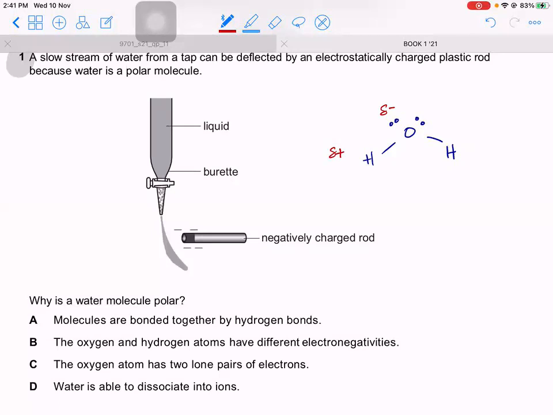So they're saying molecules are bonded together by hydrogen bonds. That is true. You do have hydrogen bonding in water, but that doesn't explain why it is polar. The polarity, or the partial positive and negative ends, is due to the difference in electronegativity. The answer therefore is B. They have different electronegativities.